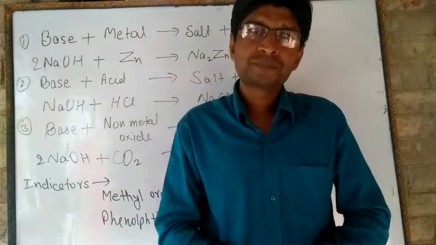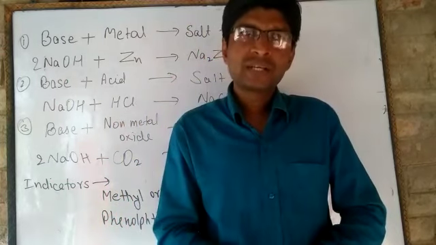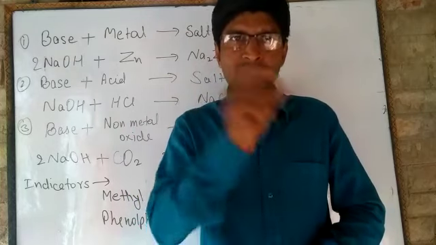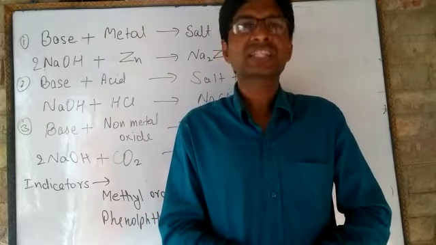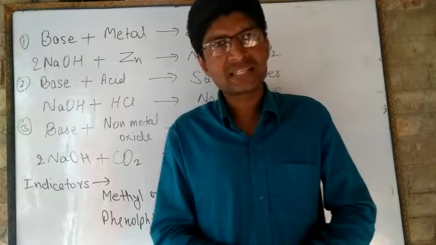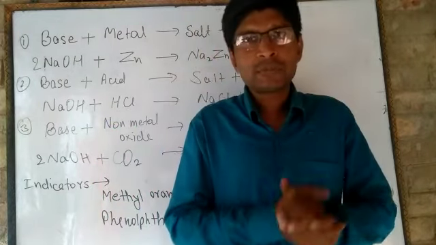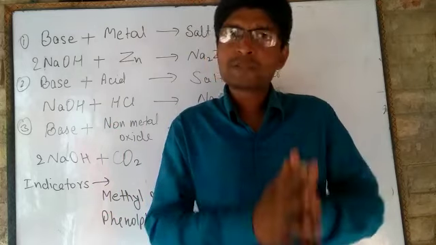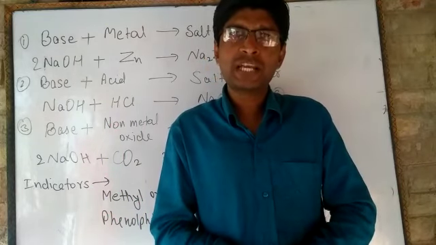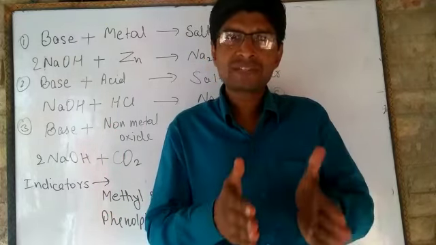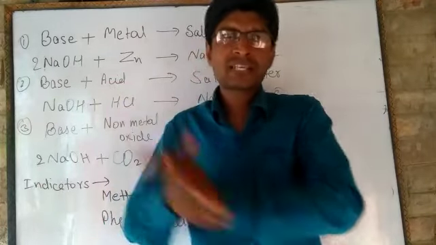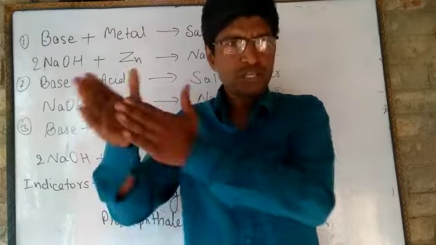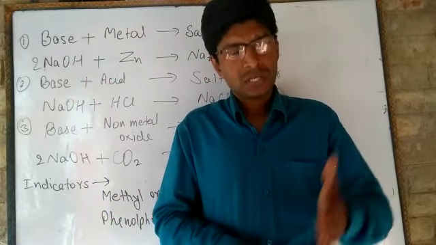Litmus paper, turmeric, and onion are natural indicators, while phenolphthalein and methyl orange are synthetic indicators. Litmus paper is generally purple in color. It gives a reddish color in acidic medium and a bluish color in basic medium.